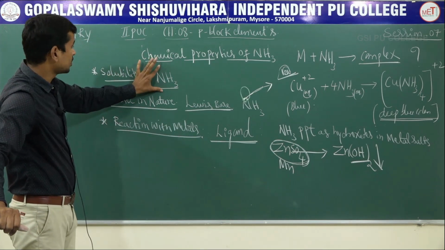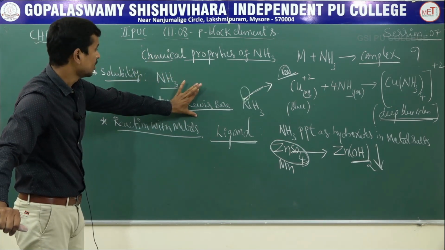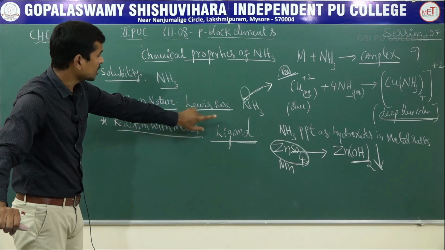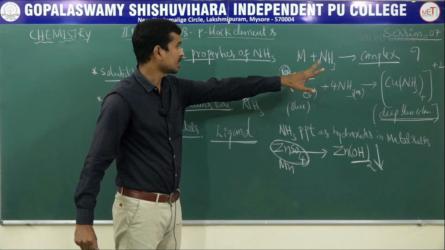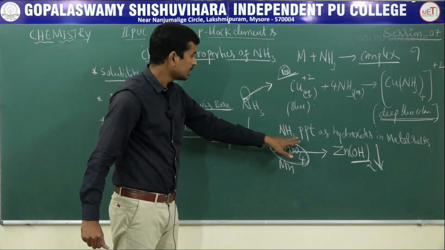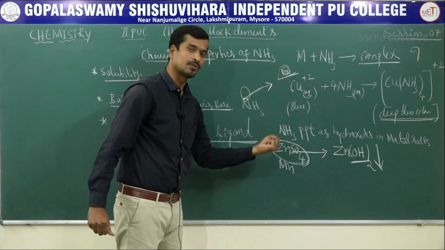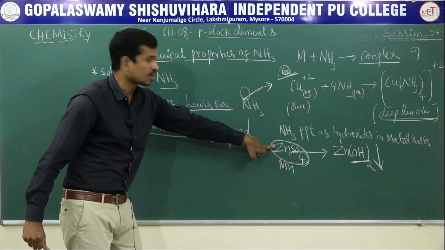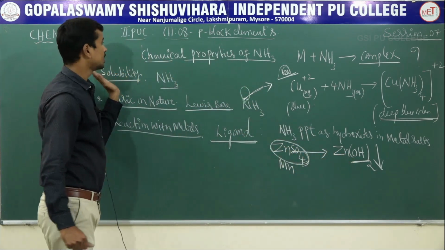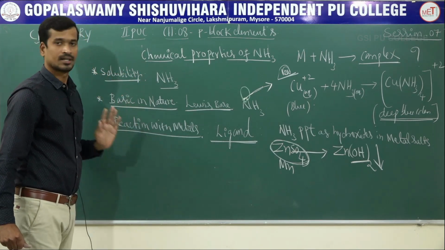Ammonia is soluble in water. It acts as a Lewis base, and ammonia also acts as a ligand. It reacts with metals to form a complex, and ammonia precipitates metals as hydroxides from metal salts. These are the chemical reactions of ammonia. Okay.